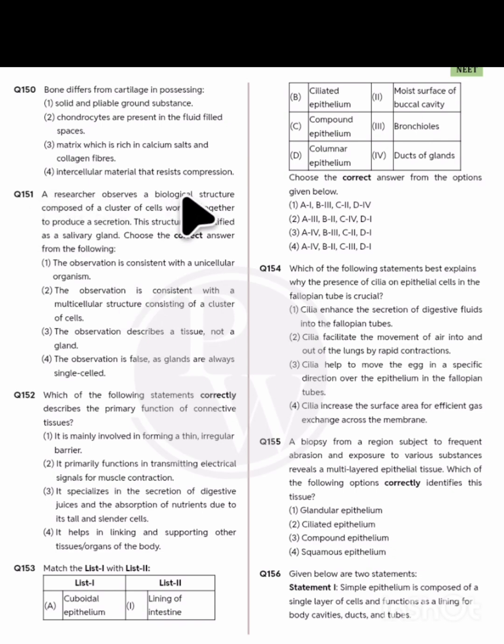151. A researcher observed a biological structure composed of a cluster of cells working together to produce secretion. This structure is identified as salivary glands. Incorrect statement. So obviously the correct statement will be option number 2. The observation is consistent with a multicellular structure consisting of a cluster of cells.